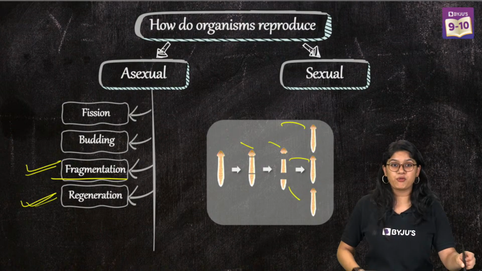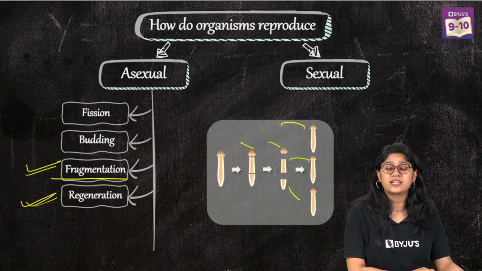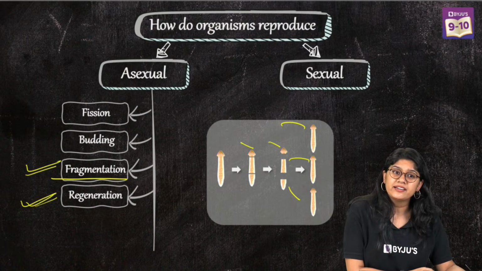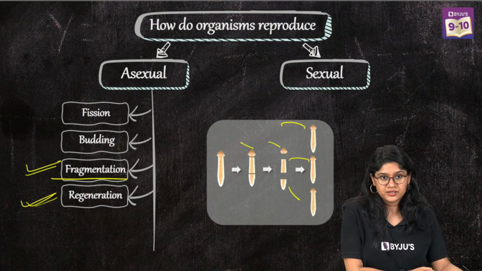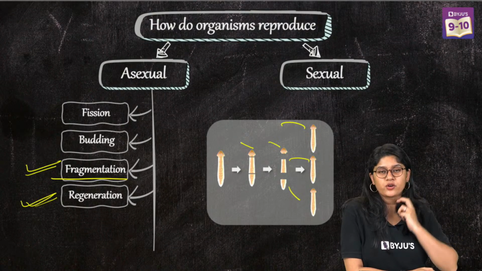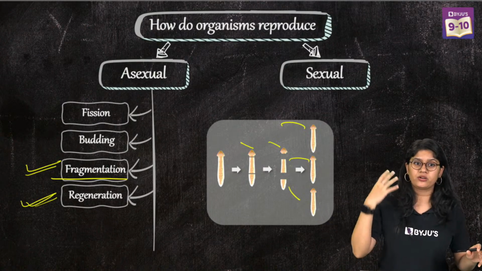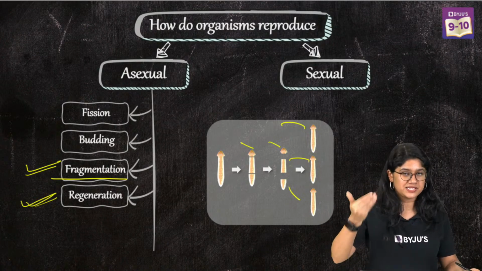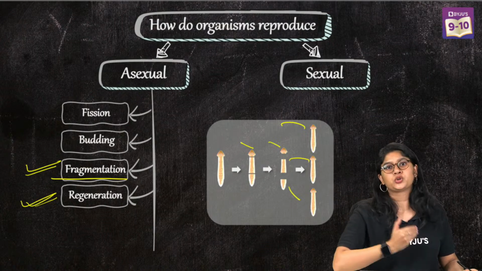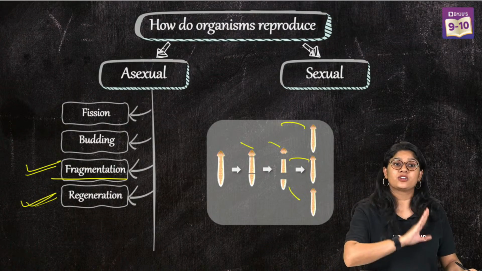See, 69 of you have voted for the correct answer, that is multicellular. Think about it. It belongs to the flatworms. I'm sure you would have studied it in your class 9 diversity chapter. Even though it was deleted from your textbook, from the CBSE syllabus, I'm sure you would have gone through the book. So it's a multicellular organism.